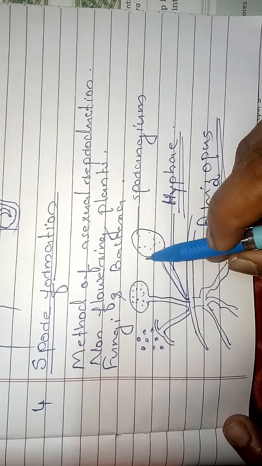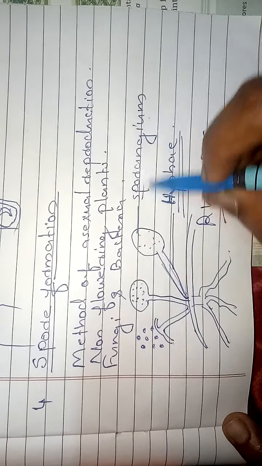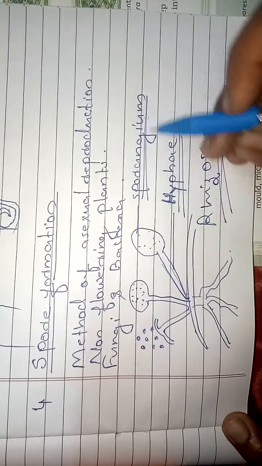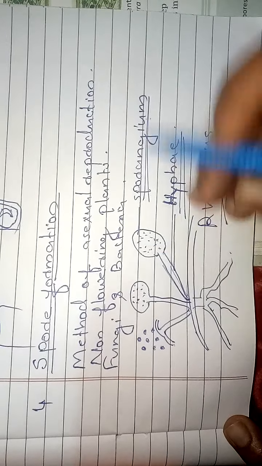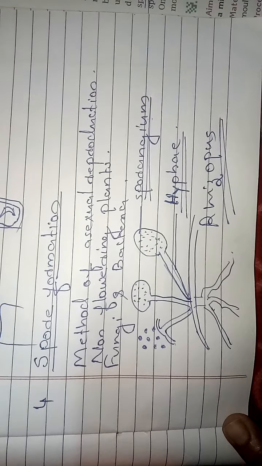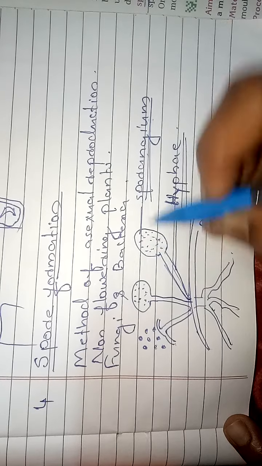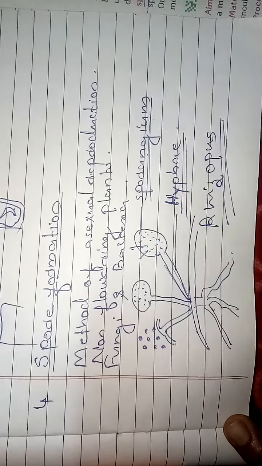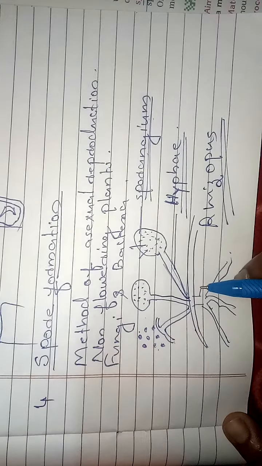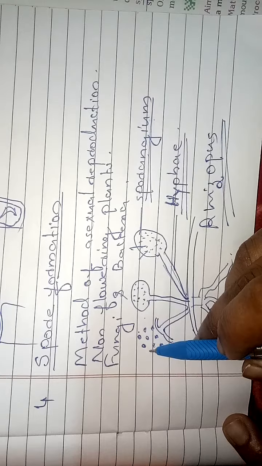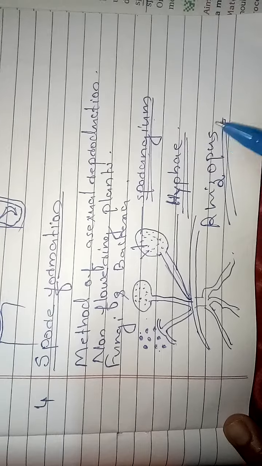At the tip of the hyphae you can see a spherical structure or a ball like structure, and this structure is known as sporangium. Okay, this is known as what? Sporangium. In the sporangium so many spores are getting developed. When this sporangium matures, the spores will come out by breaking the sporangium. They will get released and spread all over, and when these spores get a favorable situation to grow, they will grow as a new individual.